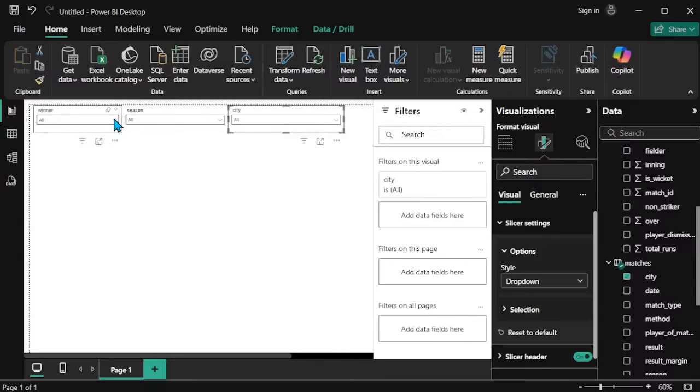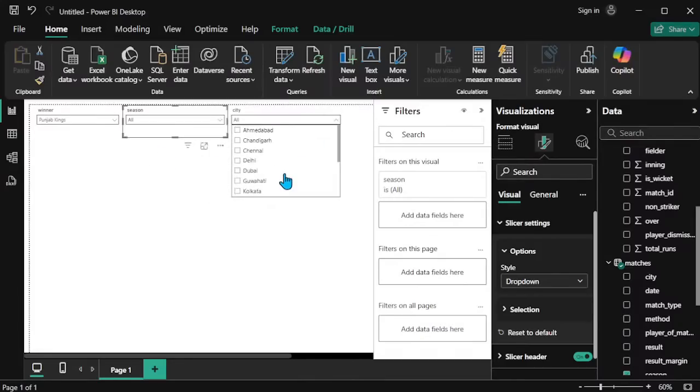So now you see I click the Punjab Kings. This Punjab Kings is having only 4 years because I already selected this particular slicer. The particular team is Punjab Kings. The seasons this Punjab Kings team played are 2021, 2022, 23 and 24 only. And we can choose the cities. It doesn't show all cities, only the cities where the Punjab team played are showing.